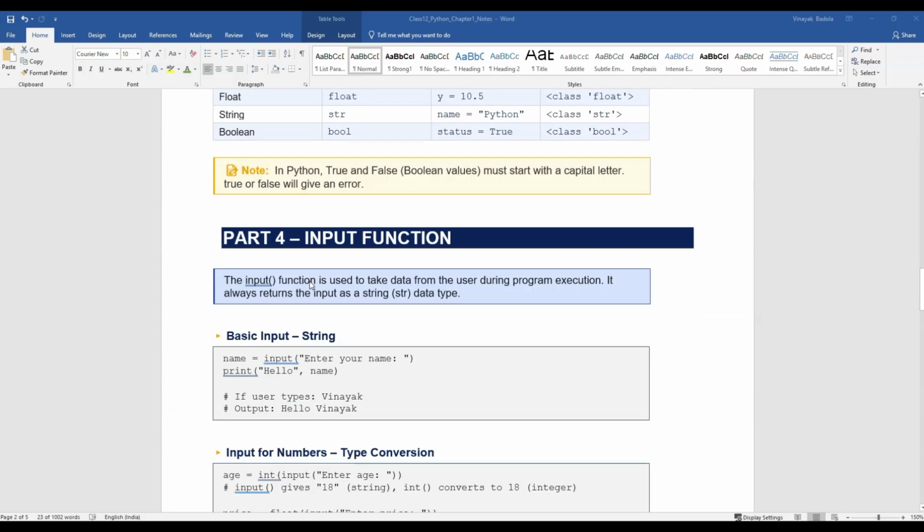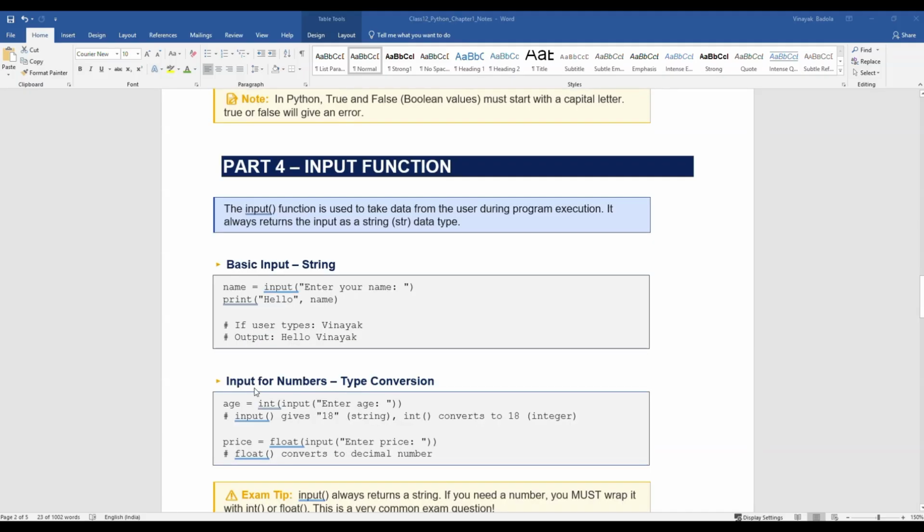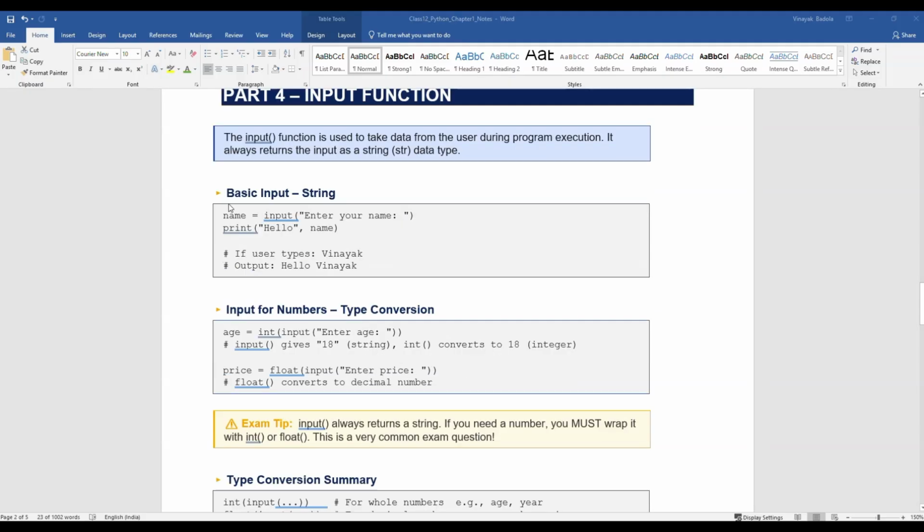If we want an option to input the data, where there is no predefined data, like when we first make a variable that is a name, and we don't want Vinayak but some other name to be there when we make the output, we will use the input function for entering data ourselves.